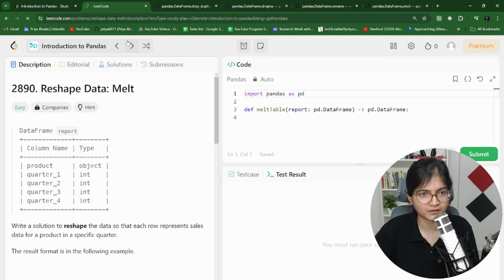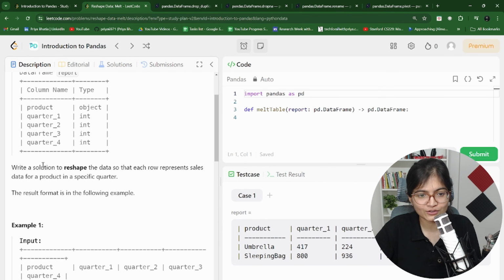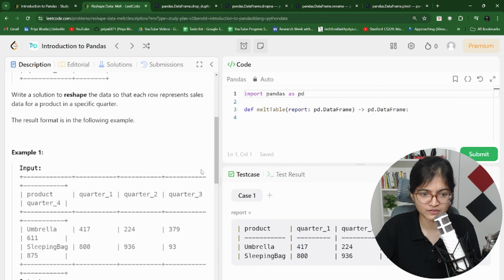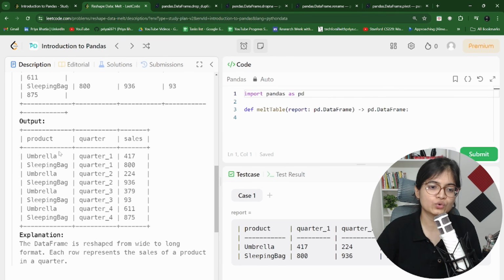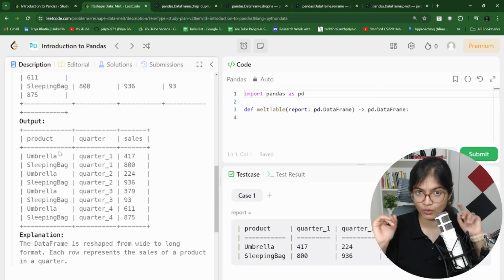Again, a very interesting method, melt. I think it will be used here. So here they are saying that you have to reshape the data so that each row represents the sales data for a product in a specific quarter. Makes sense? So we have products in the very first column. We have a quarter with the quarter names. And at the end, we have the sales.